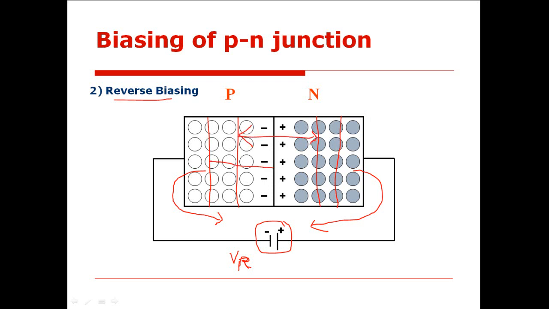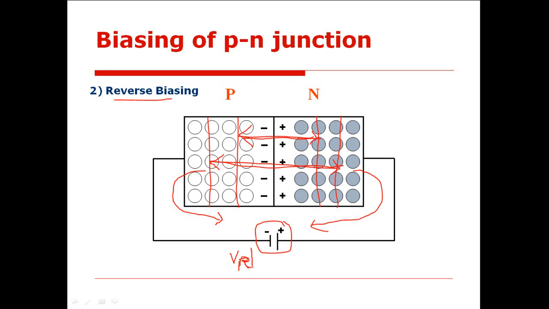Depletion region means what? It is depleted of free charge carriers. Either there should be electrons or holes, but neither electrons nor free holes are present in this region. So the width of the depletion region will keep on increasing as the reverse potential keeps on increasing.